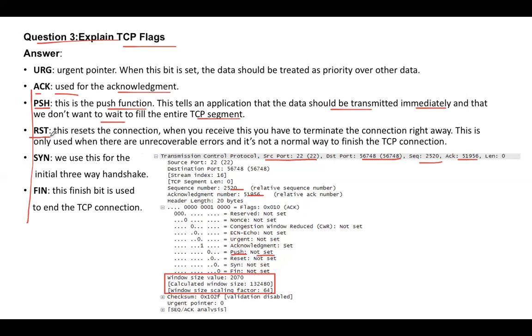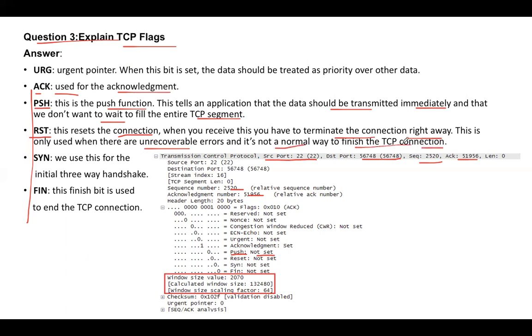Then you have RST, which is reset. This resets the connection. So let's say a SYN packet is sent, and the receiver is not recognizing that TCP SYN packet. It can send a reset saying, okay, can you reset the connection and send it to me again? When you receive this, you have to terminate the connection. Even an existing connection can be terminated right away. This is only used when there are unrecoverable errors and it's not a normal way to finish a TCP connection.